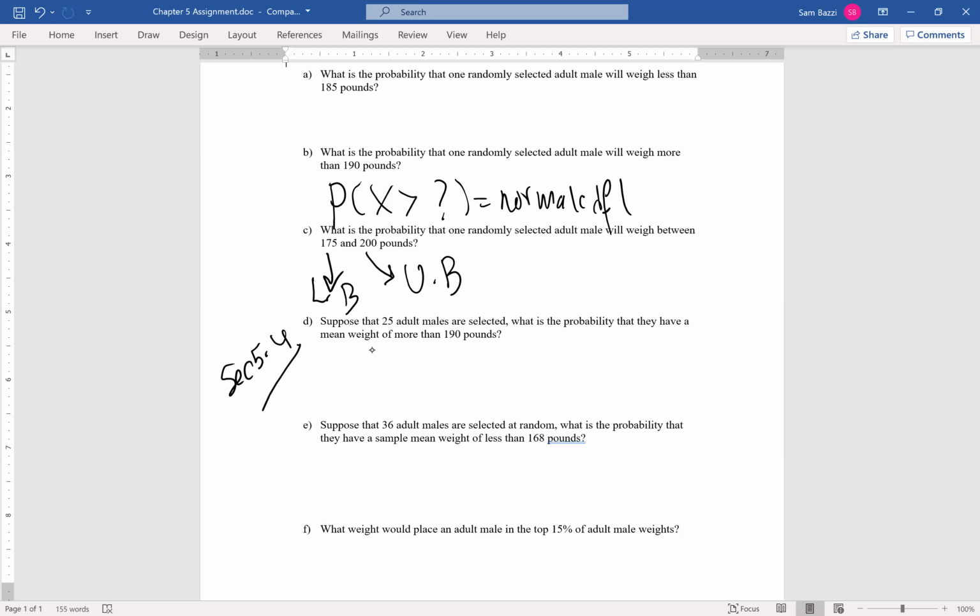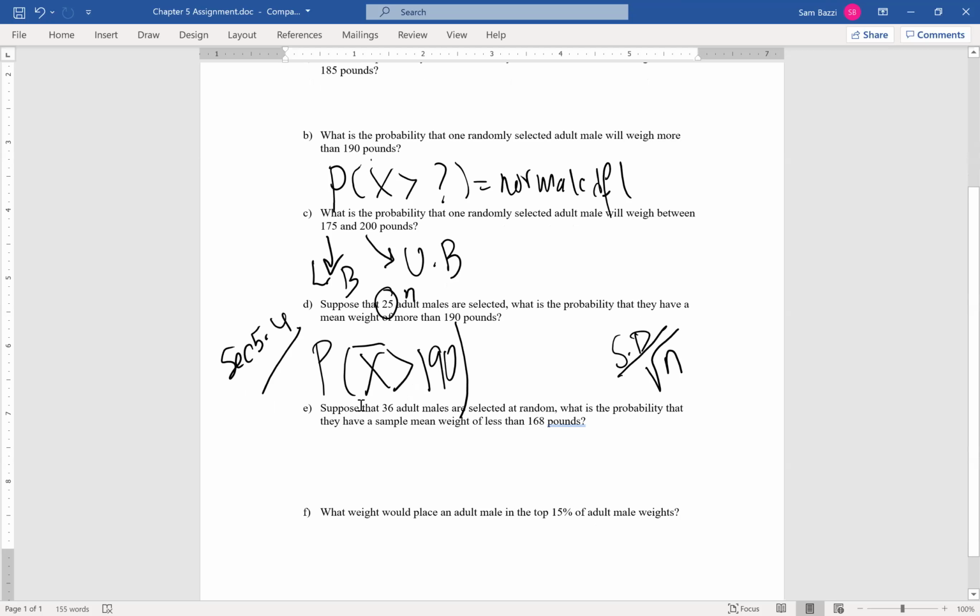So the difference, guys, between B and D, instead of X, you're gonna put X bar. Nothing is going to change except the standard deviation. You make sure to put the standard deviation divided by square root of n. And n here is 25. That's the difference.